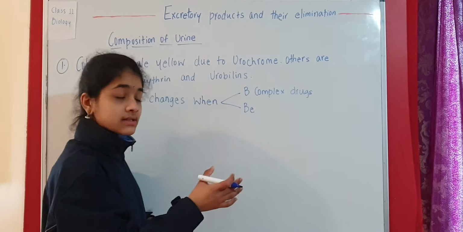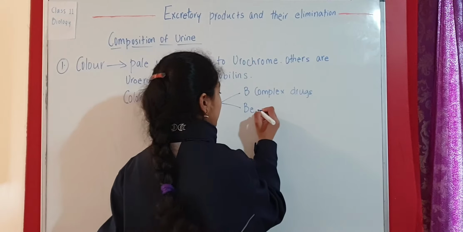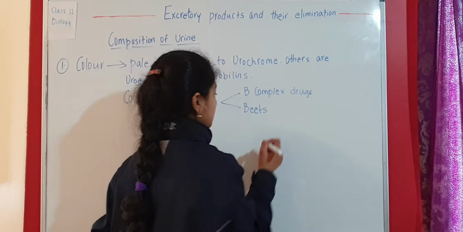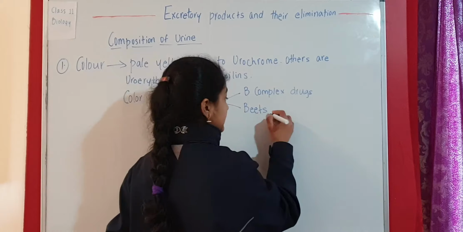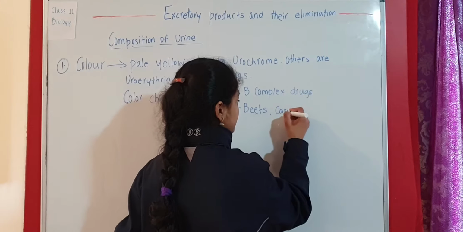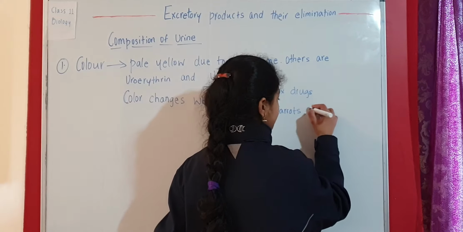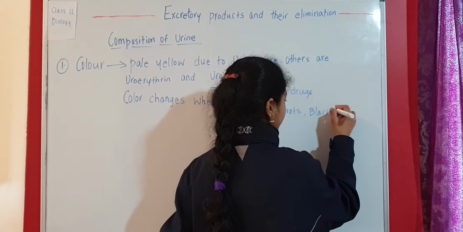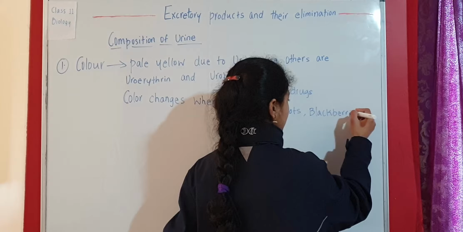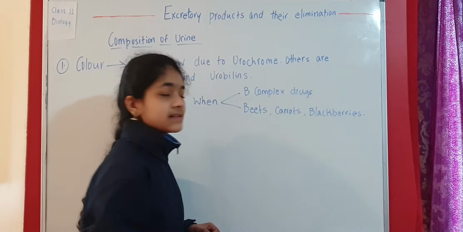So these are drugs, and here we are going to talk about the vegetables. Some beets and carrots, also some blackberries, so these are some substances.